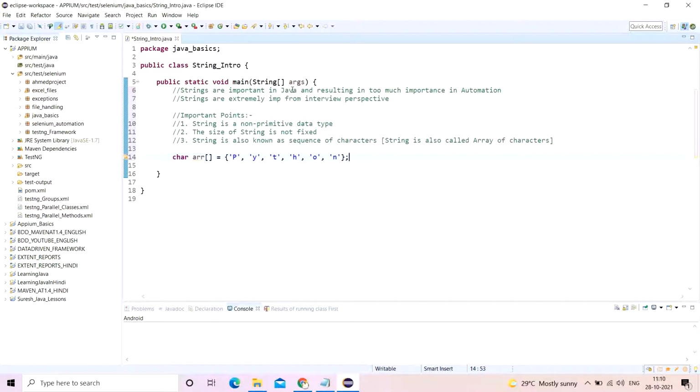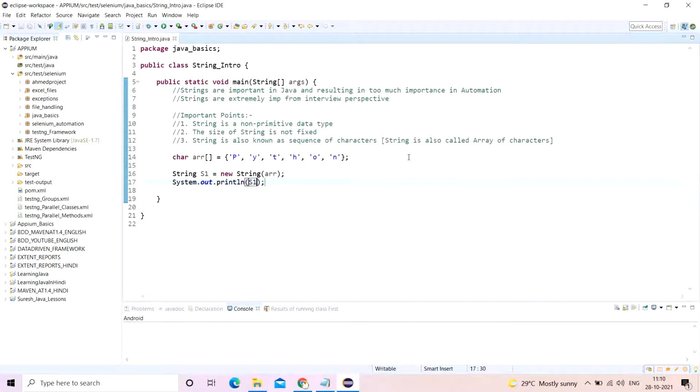Now I'm going to make a string. Let's say I'm making a string s1 equals, and I'll create the object of this string and pass the array reference in it. The next thing I'll do is print this string.